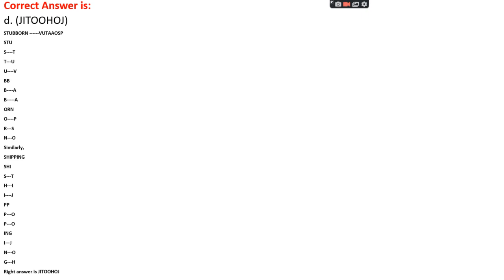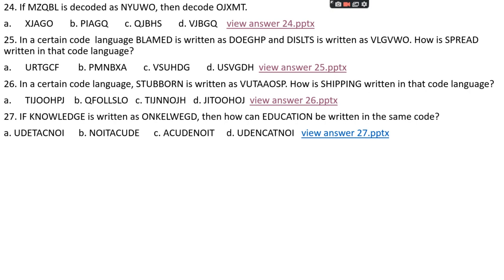Okay, let's see the stubborn code. STU is coded a different way, BB in a different way, and ORN in a different way. For STU, the code is T, S, T, T, U, and then UV, and the positions are reversed, like VUT. Same like BB, one position backward, that's AA. And ORN, there's OP, RS, NO, and then reverse their positions. Similar thing is done in case of shipping. We got the right answer, that is JITOOHOJ.